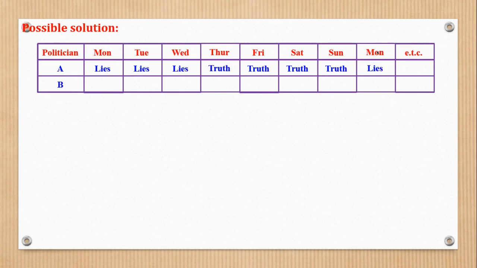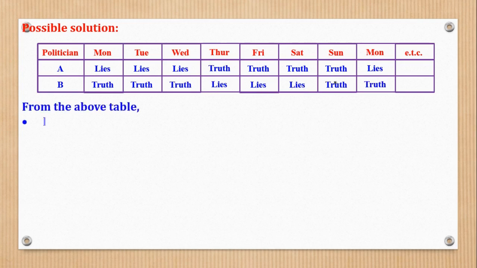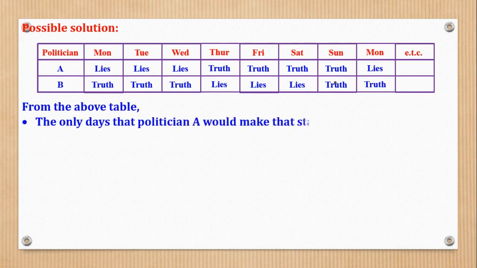That is politician A. What about politician B? Politician B lies on Thursdays, Fridays, and Saturdays, and the other days it tells the truth. Now when you analyze that table, you realize that the only days that politician A would make that statement will be Monday and Thursday.